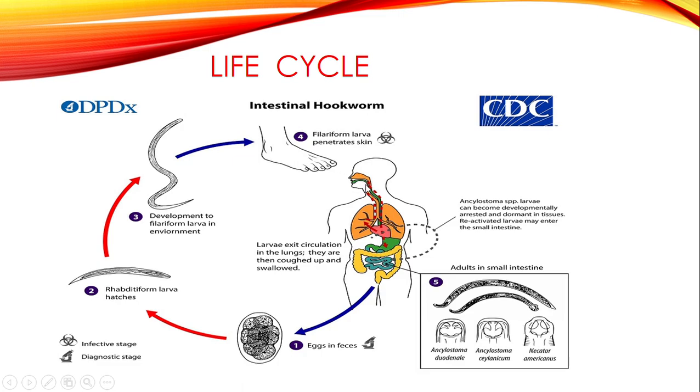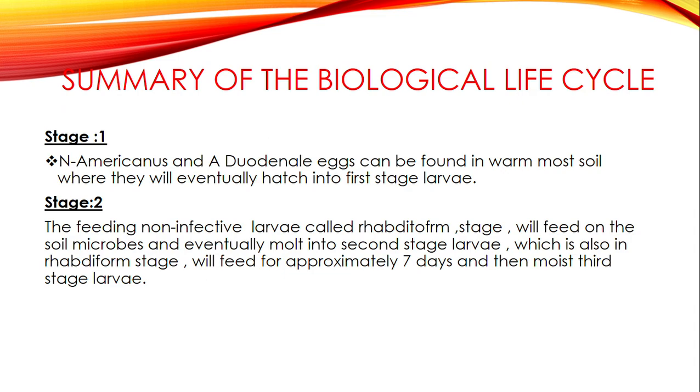So when it is ingested, or when it passes through the skin, it will find itself in the circulatory system, go to the lungs, undergo development, then move up the respiratory tract, go to the epiglottis, be swallowed and be taken into the GIT. Going down the GIT, they'll come to the small intestines, where they'll start growing, maturing, and start producing eggs, and the cycle will continue. So let's now look at the life cycle in detail.